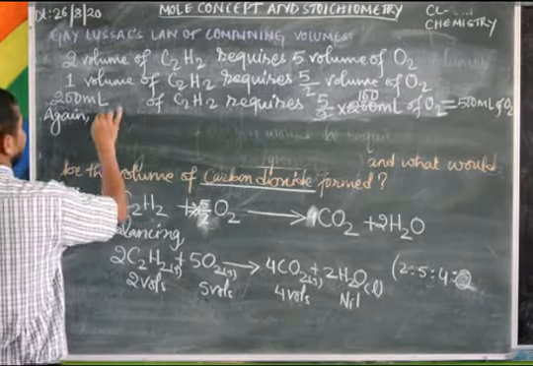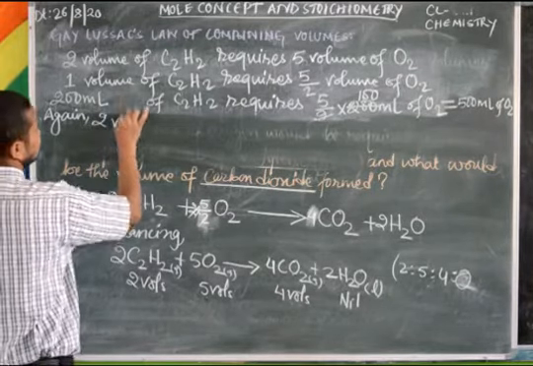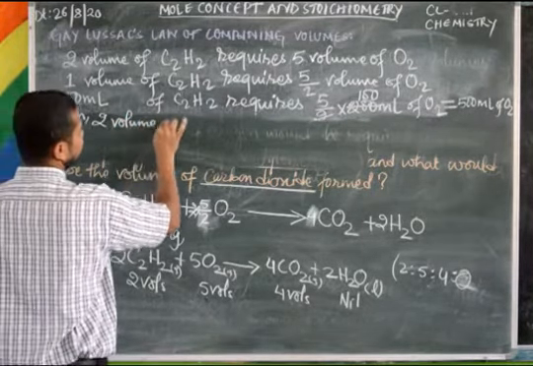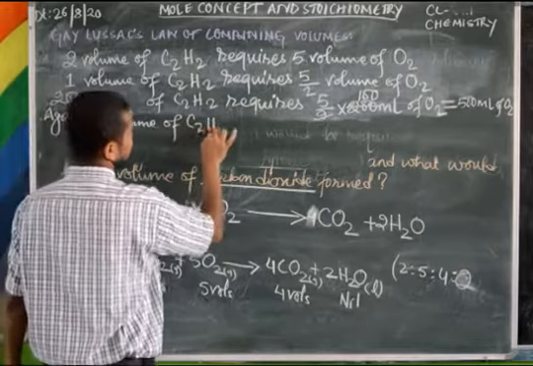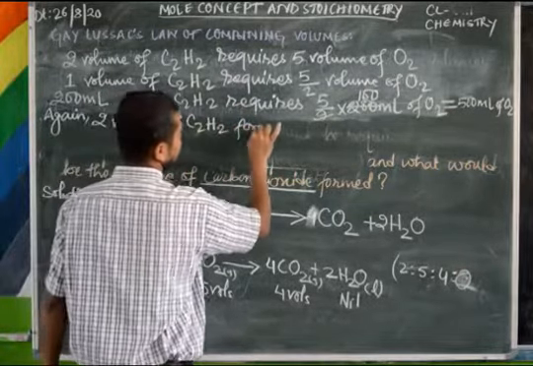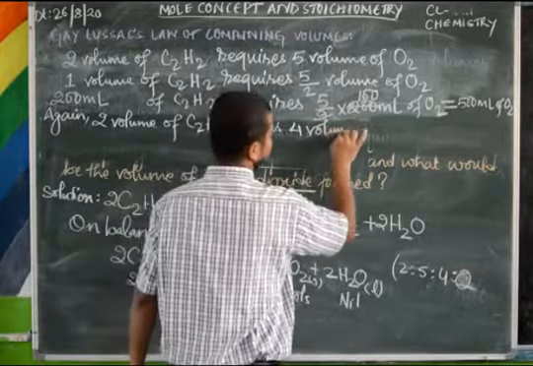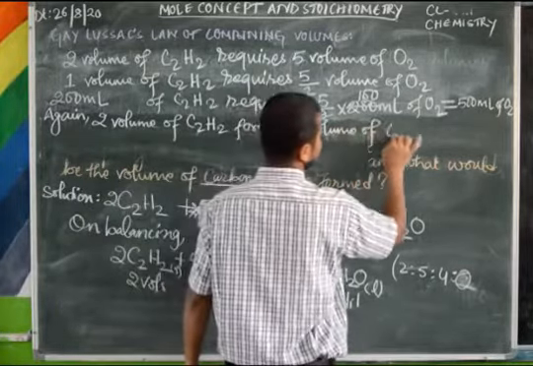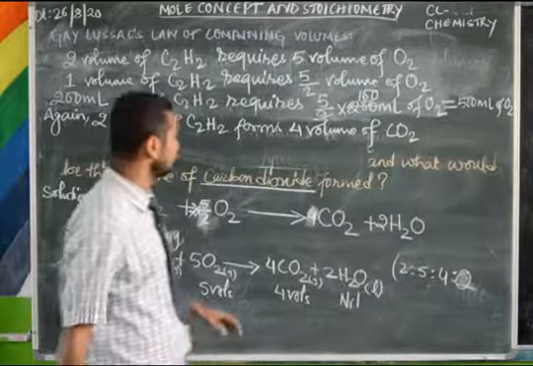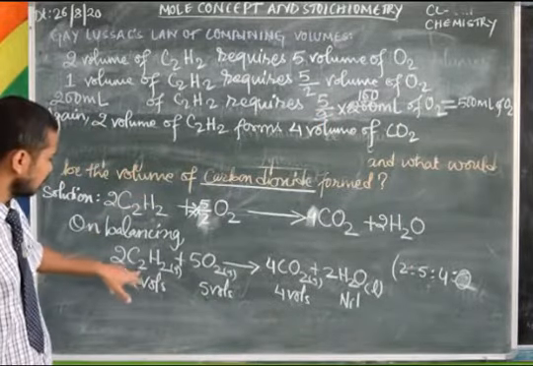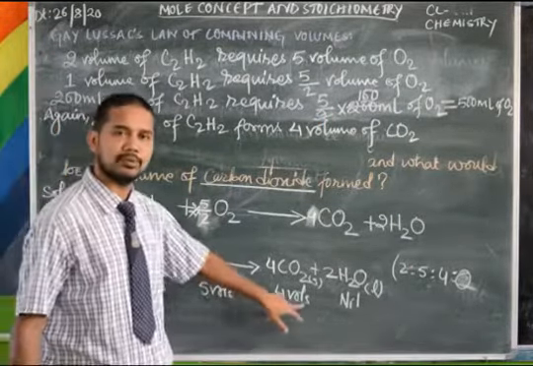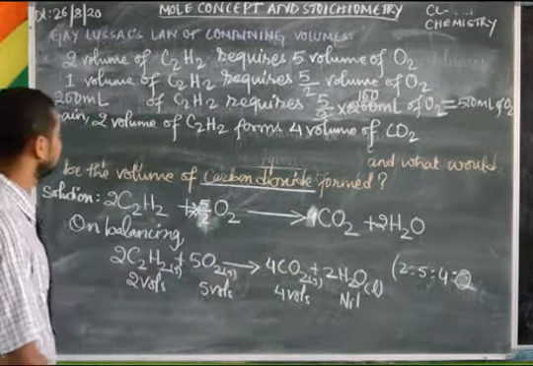Again, 2 volumes of C2H2 form 4 volumes of CO2. 2 volumes of C2H2 form 4 volumes of CO2.